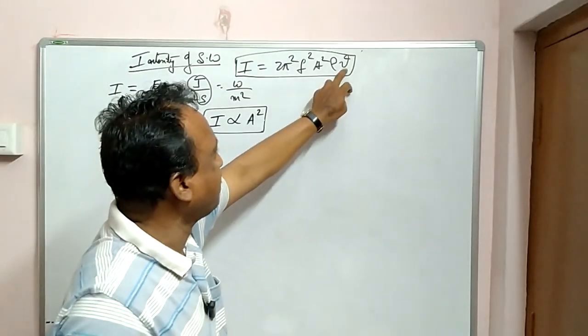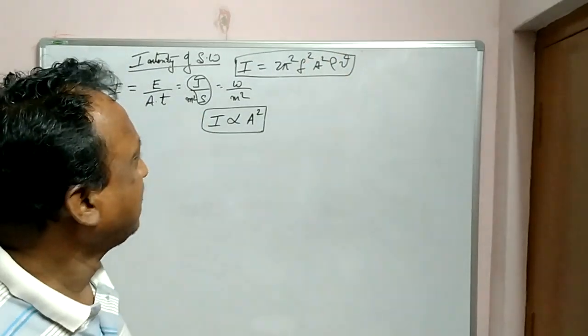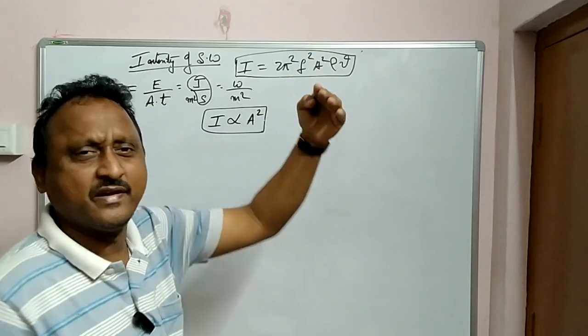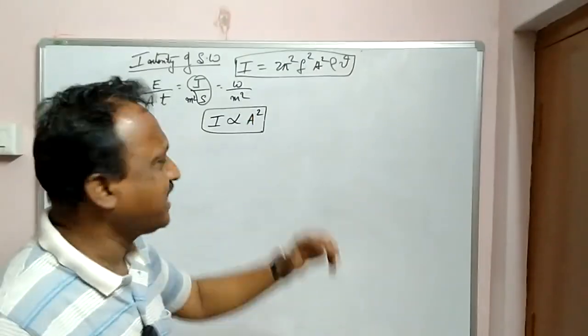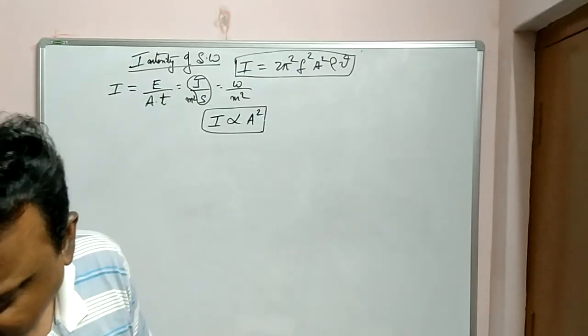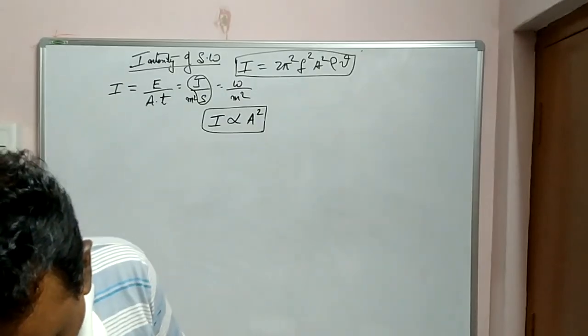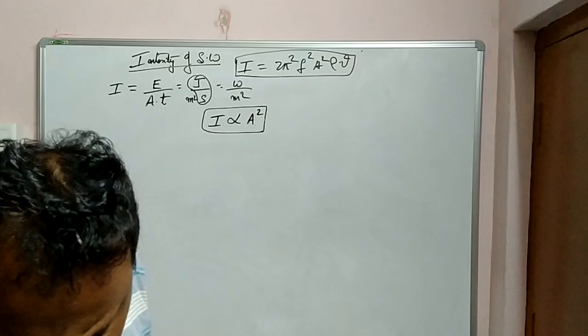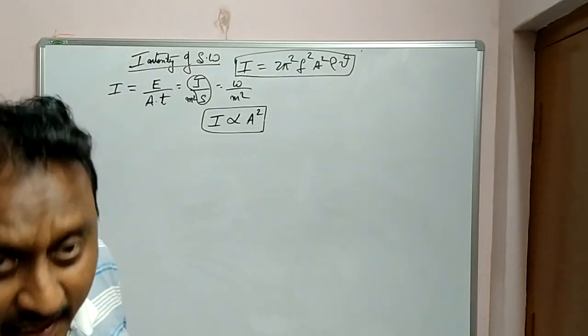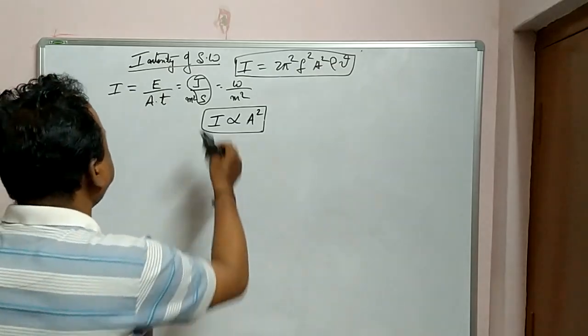Rho is the density of the medium, v is the velocity of the sound wave. A is amplitude, f is frequency. Frequency you can even take as n also. 2 pi square is again a constant. This is the general equation between intensity and amplitude. Very important equation. Please make a note: 2 pi square f square a square into rho v. Okay. Right.